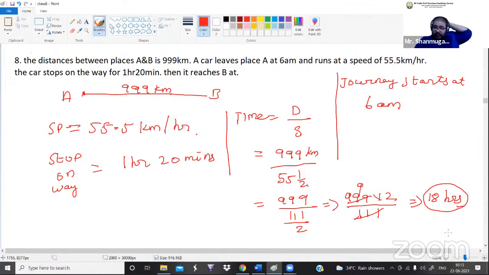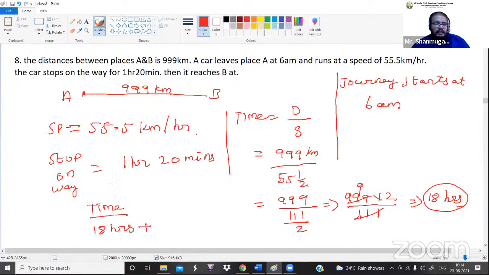How much time is it taking? 18 hours it will take from point A to B. If he started his journey from point A and ended the journey at point B, 18 hours is the time it will take. And one more point they have given, that in between A and B the car stops on the way for 1 hour 20 minutes. So without stoppage, the car is traveling 18 hours.